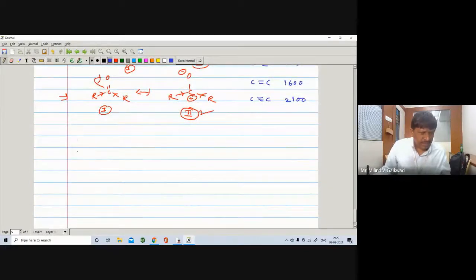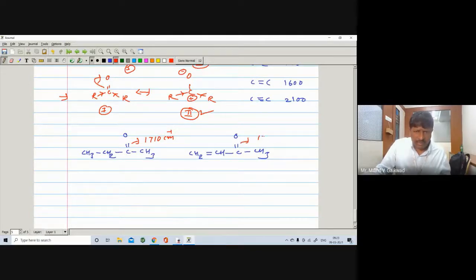Here, suppose you are having such type of example. Here is a CH3, here is a CH2, here is a C double bond O and CH3. And second is your CH2 double bond CH, here is a C double bond O and CH3. So the first compound, the C=O will appear at 1710 centimeter inverse, and the second C=O will appear at 1790 centimeter inverse.